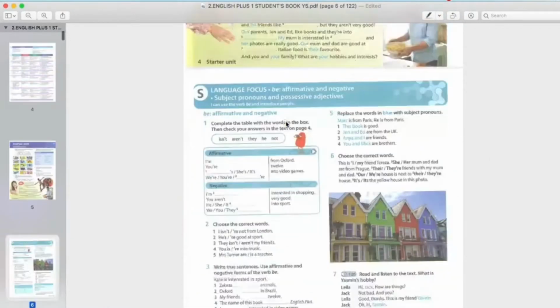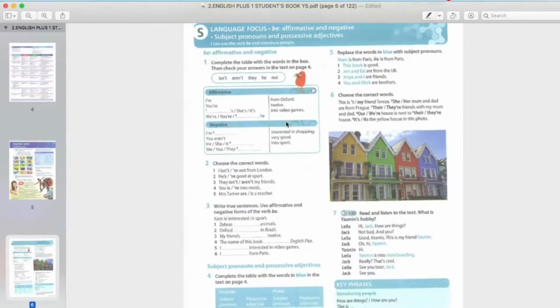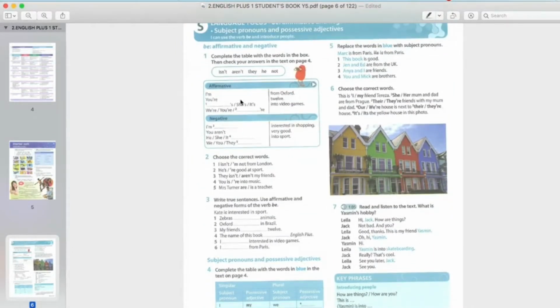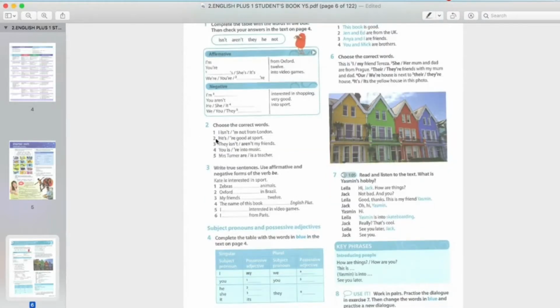After that, we have learned about be, affirmative and negative. Okay, be verbs. Be verbs are am, is, and also are. For example, I'm is positive form. For negative form, I am not or I'm not. If you look at the examples here, choose the correct words. I isn't from London or I am not from London. So for the pronoun I, kata ganti nama I, the partner is am not, I'm not.